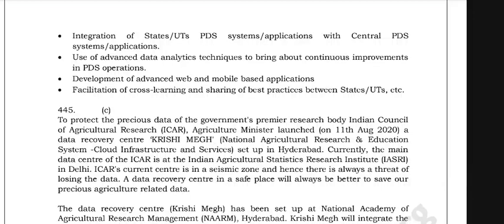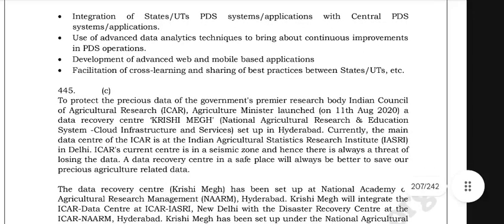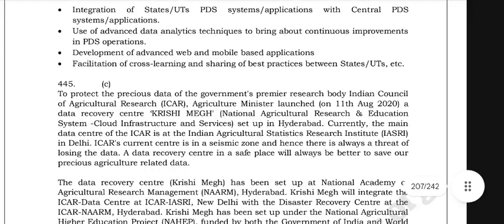To protect the precious data of the government's premier research body, Indian Council of Agricultural Research, that is ICAR, the Agricultural Minister launched on 11th August 2020.